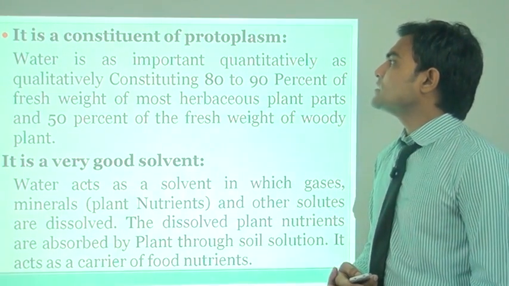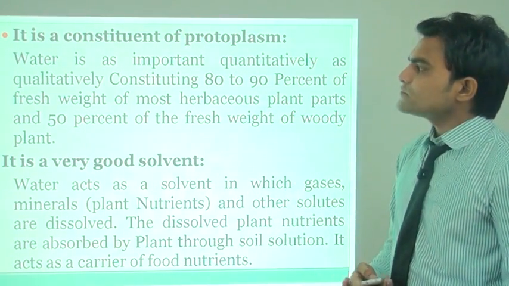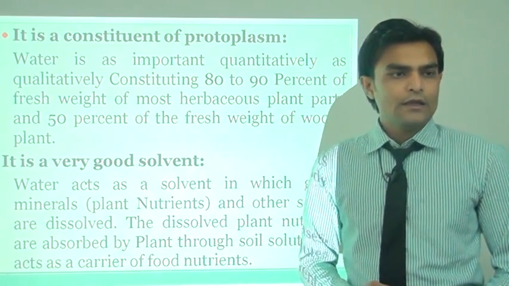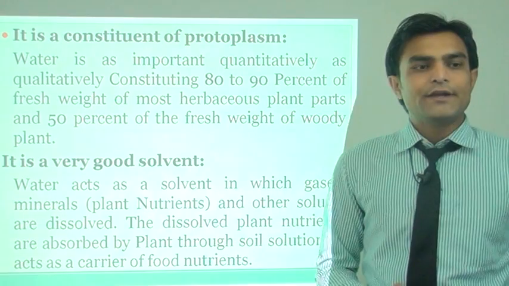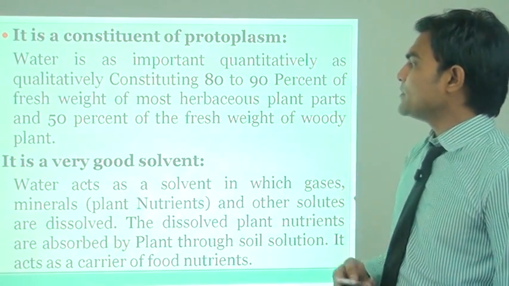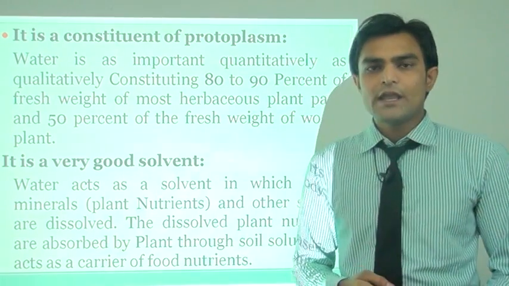Then it is a constituent of the protoplasm. Water is important both quantitatively and qualitatively. It constitutes 80 to 90% of the fresh weight of most herbaceous plant parts and 50% of the fresh weight of woody plants.